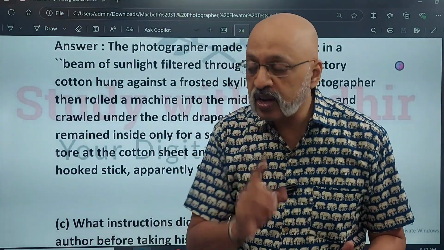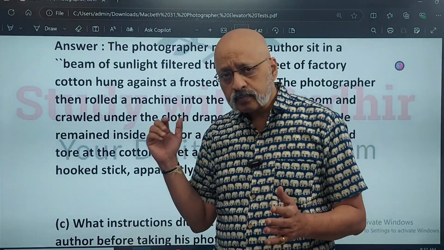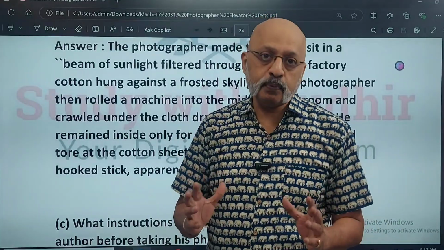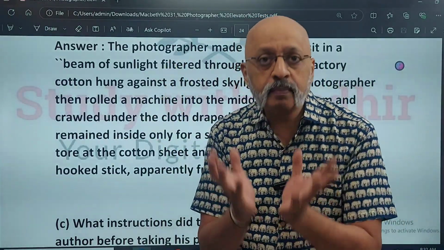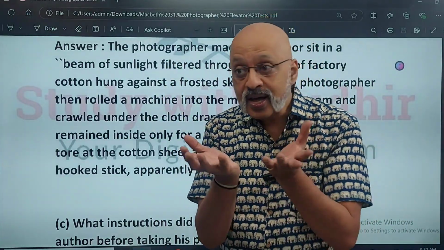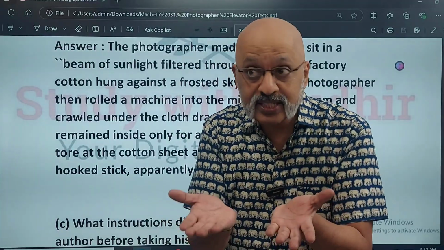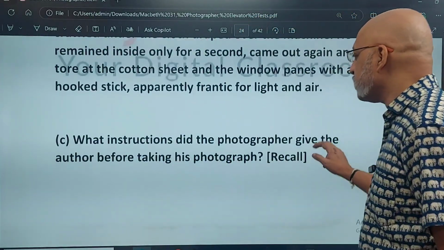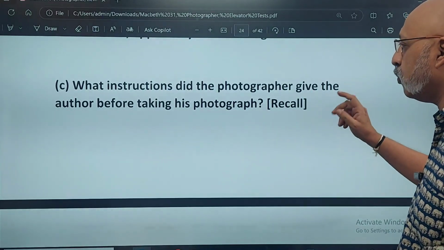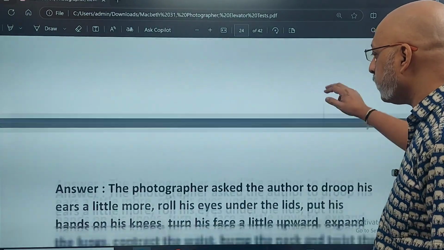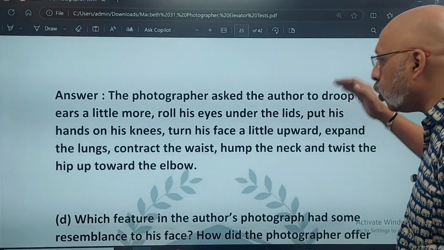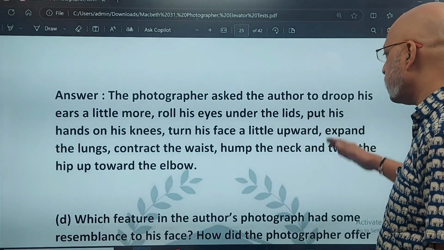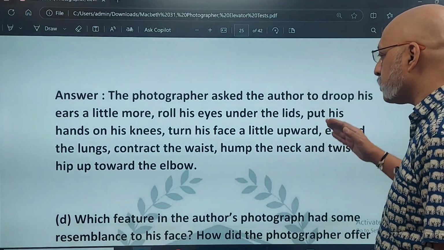और तीसरी बात, and very important, is that the idea behind writing these answers is to tell you how do you need to approach the answer. किस भाषा में आपको उस answer को लिखना पड़ेगा, किस तरह के लहजे में लिखना पड़ेगा, so that you get the full marks. What instructions did the photographer give the author before taking his photograph? Recall. The photographer asked the author to droop his ears a little more, roll his eyes under the lids, put his hands on his knees, turn his face a little upward, expand the lungs, contract the waist.